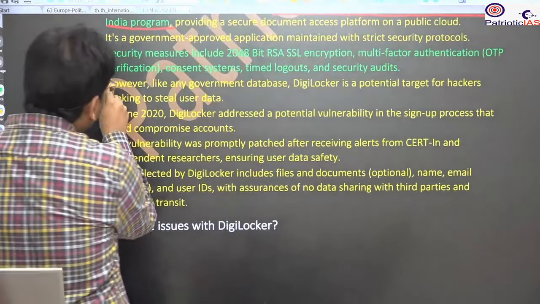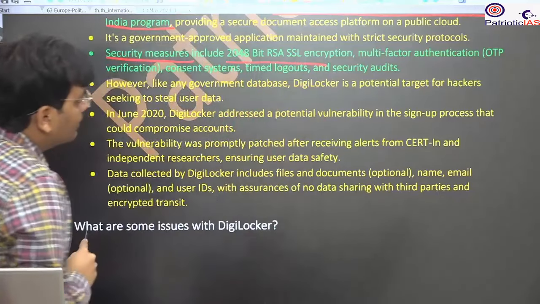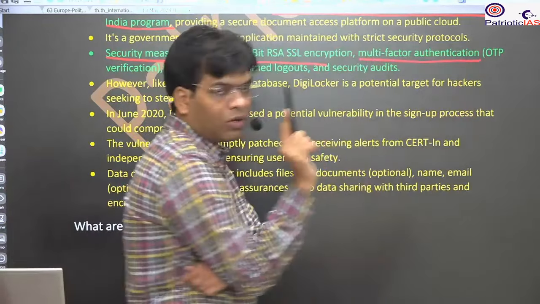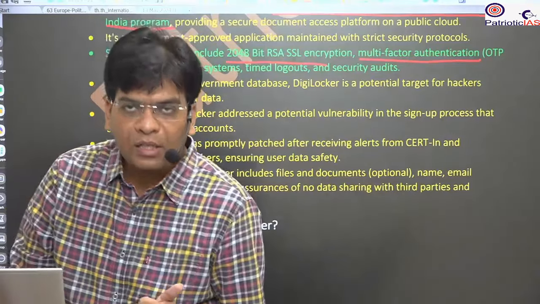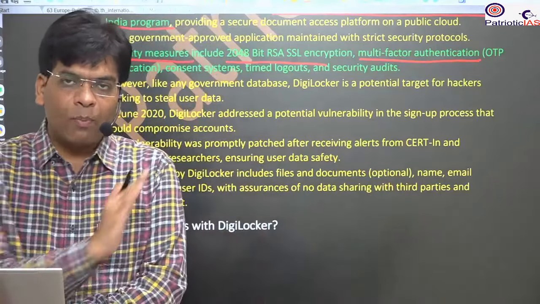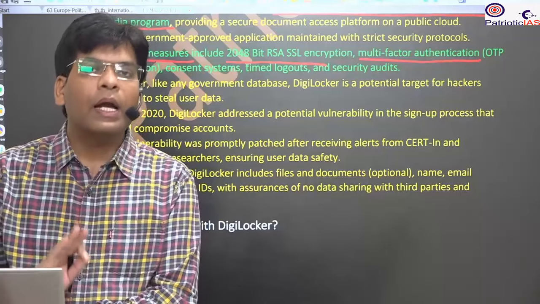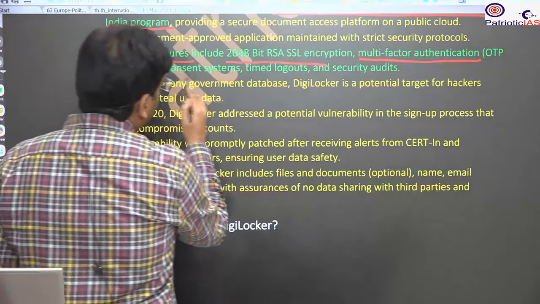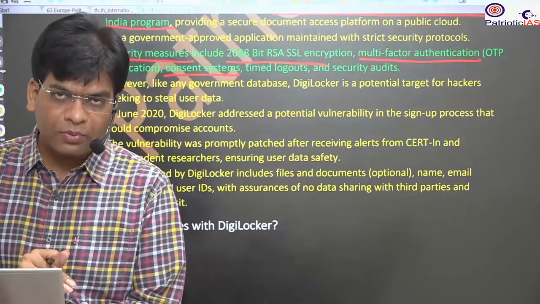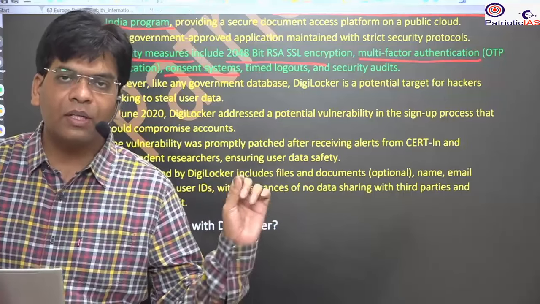On the security measures, we have better security. We are using 2048-bit RSA encryption. Besides that, we also use multi-factor authentication. It means you will get an OTP and verify it, otherwise other people can misuse it. So everyone cannot open your account. You have to sign up, you have the password, and besides that you will get the OTP. And also there is the consent system. Before accessing, they will ask you, a message will come for your permission. Only if you give your permission can you access.